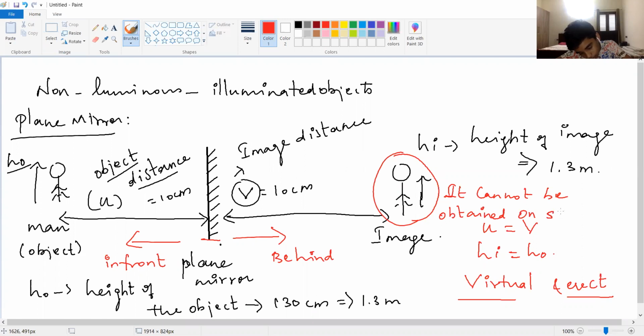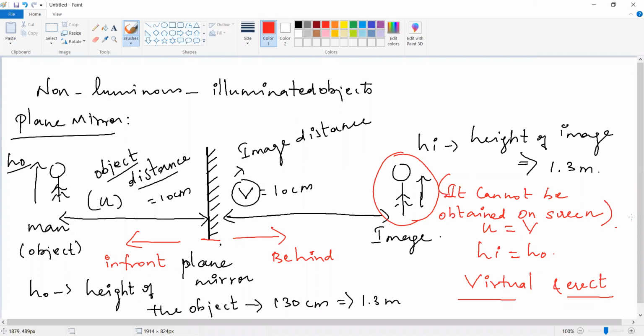It cannot be obtained on screen. It's clear? Okay, can you tell the properties of the plane mirror now? One by one, tell me. First, Vijay. Ma'am, the distance between the image created by the mirror and the distance between us and the mirror are same.